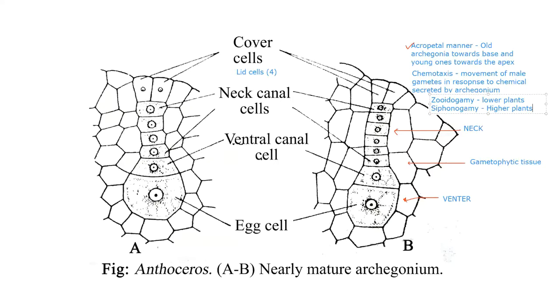What happens to Bryophyta and Pteridophyta if water is not available? The male gamete cannot swim to the female gamete. That means sexual reproduction will not take place. Am I correct? Yes, sir. Fine. So if sexual reproduction will not take place, then obviously there are no variations and there is no organic evolution. Correct. So water becomes a limiting factor.